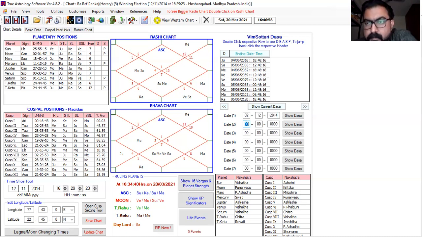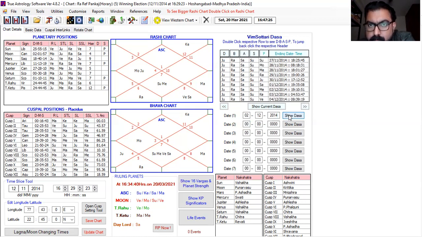Whatever the student writes on the day of the examination will be sealed and will not be changed. So you always prefer to note down the Dasha Bhukti on the day of the election or the day of the examination.